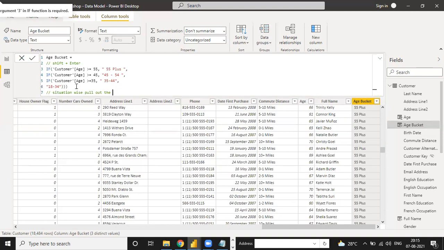pull out the value. It means suppose you need anything like age bucket, if the customer is, suppose you are working in some other company on credit cards, and you have a days outstanding column. Suppose if the customer has paid your amount within the 30 days. Yes, tell me.